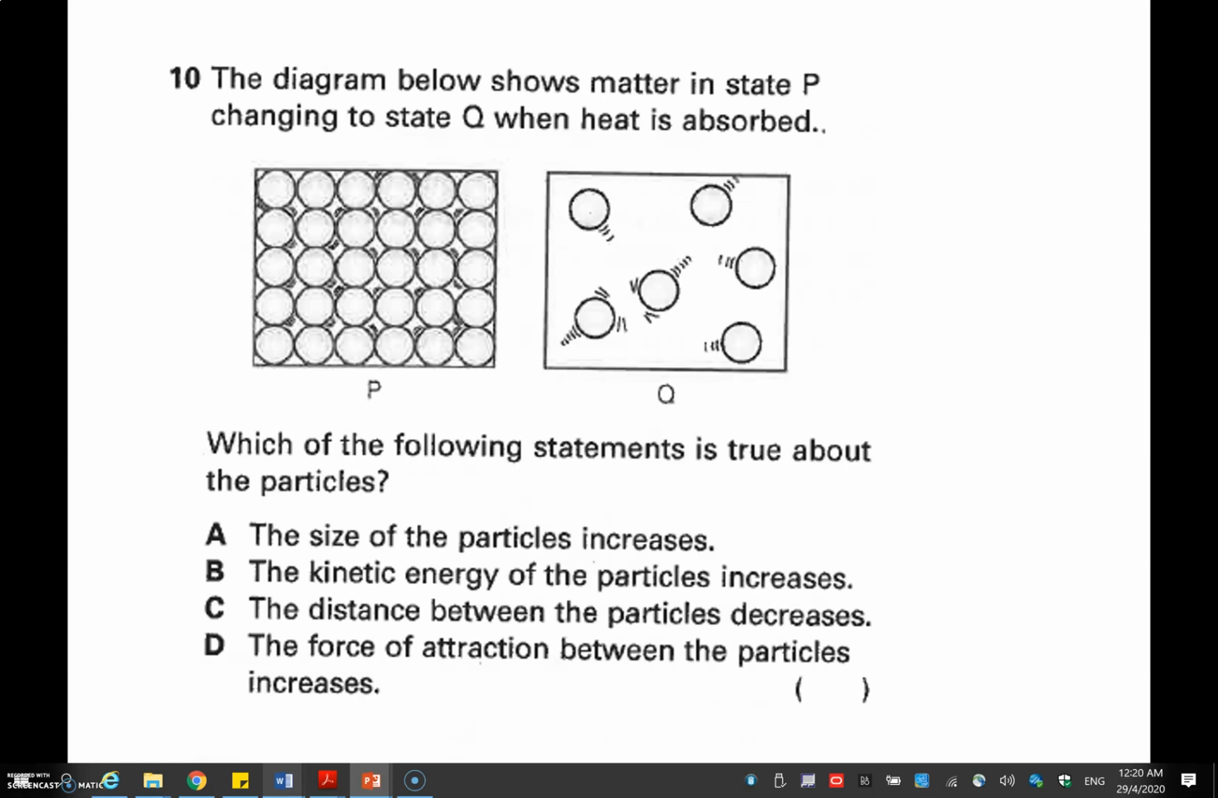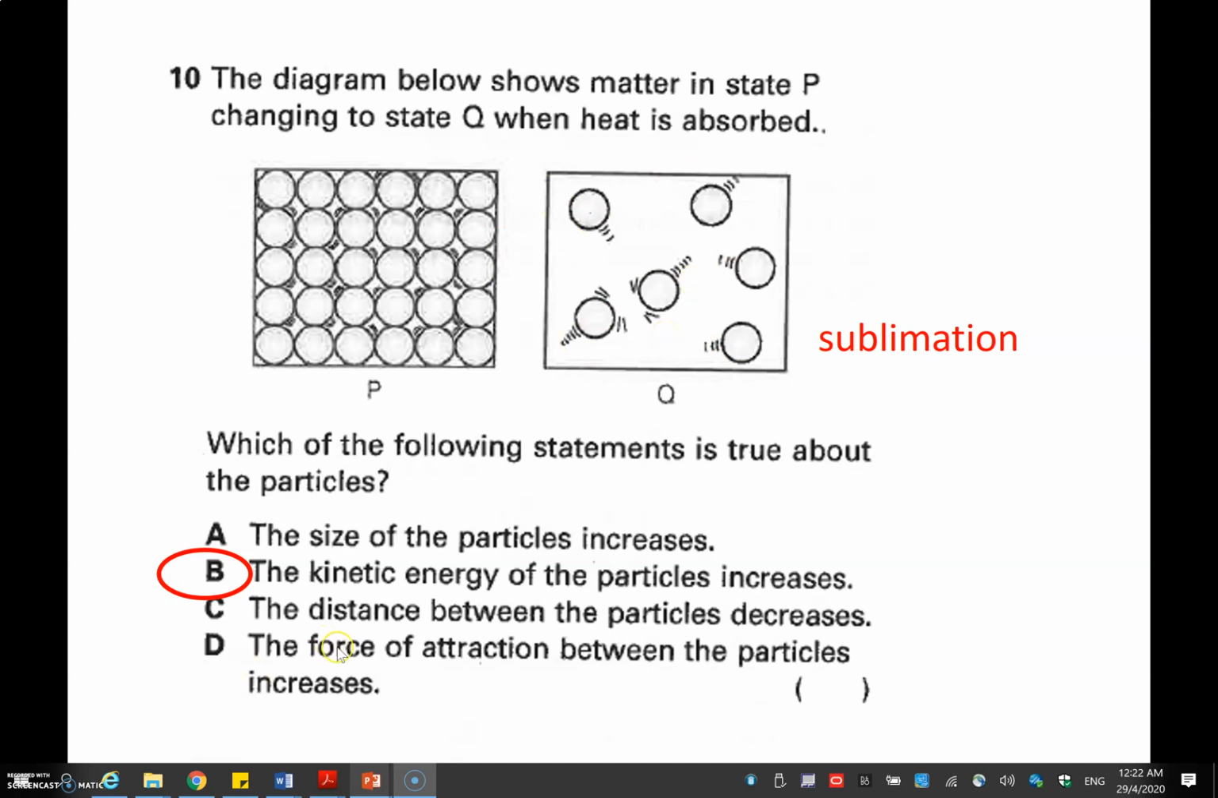Question 10. State P, which is solid state, is changed to state Q, which is gas, when heat is absorbed. What is this change from solid to gas? Sublimation. So for example, dry ice sublimes to become carbon dioxide gas. So in this change, the kinetic energy will increase because gas particles move very fast.